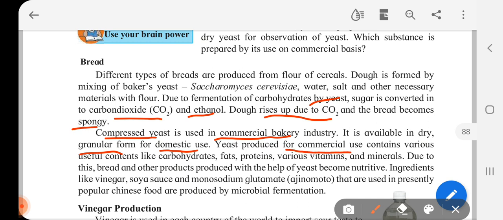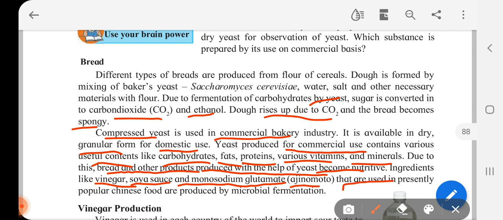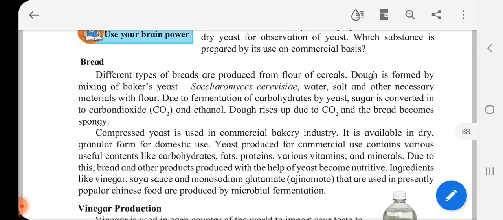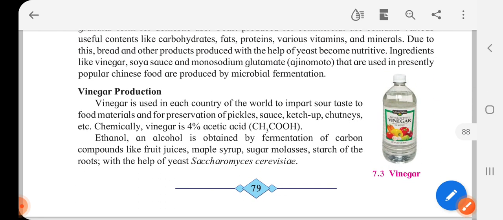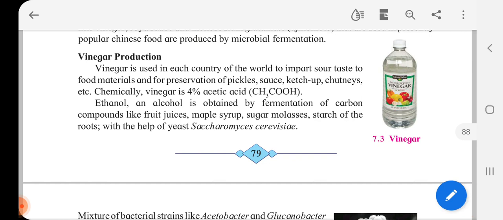Yeast produced for commercial use contains various useful contents like carbohydrates, fats, proteins, various vitamins and minerals. Due to this, bread and other products produced with the help of yeast become nutritive. That makes the bread nutritive. Ingredients like vinegar, soya sauce and monosodium glutamate, that is Ajinomoto, that are used in presently popular Chinese food are produced by microbial fermentation. Now let us talk about vinegar production.